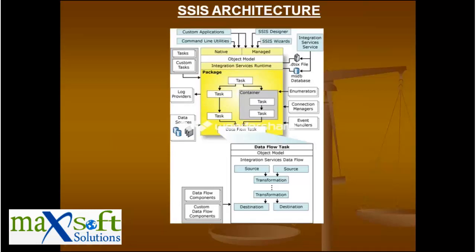So this connection manager comprises 4 parts. First one is the provider. Second one is the server name. Third one is your authentication details. Fourth one is the database to which we have to connect. These 4 parts combined together, in the application platform we generally call it a connection string. Here we are calling it a connection manager.